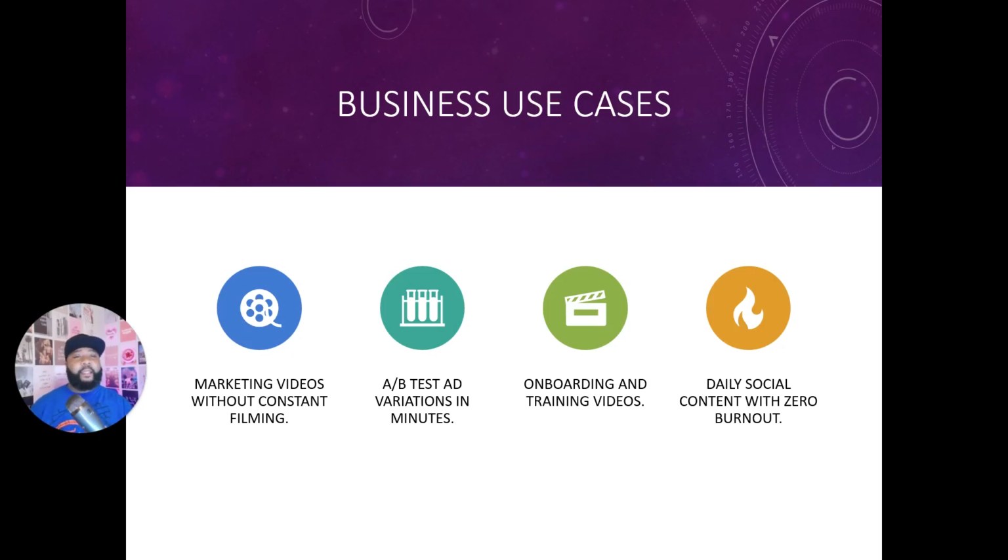And being able to split test, I think, is one of the other super important use cases with this. Just imagine if you had a really good video, but you wanted to test 3 different hooks to see which hook brought people in the most. You can now have your AI avatar and then type in hook 1, generate the file, type in hook 2, generate the file, type in hook 3, generate the file, and then you can test post them on social media to see which one does the best. And normally before, you would have literally had to sit down and record that hook 3 different times. But now you don't even have to record it once. You record your main source video, and then you can continue to create other videos based on that going forward. So it makes it super easy to do stuff like A/B testing.